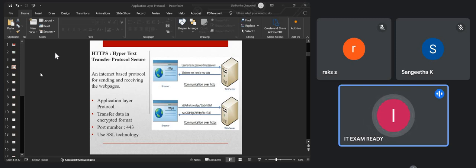The server decrypts the data, understands it, and sends a response back to the client. That response is also encrypted, and the client decrypts it based on an encryption and decryption mechanism, public-private key cryptography, and then the communication is established, so that no attacker in between gets easy access to the data as compared to HTTP.